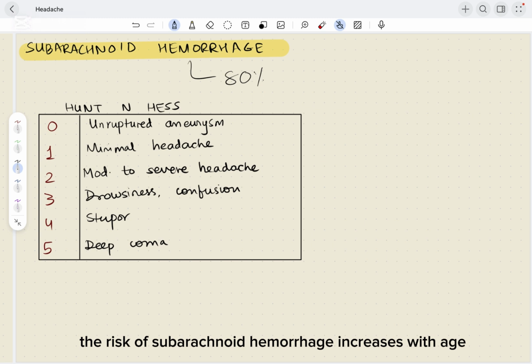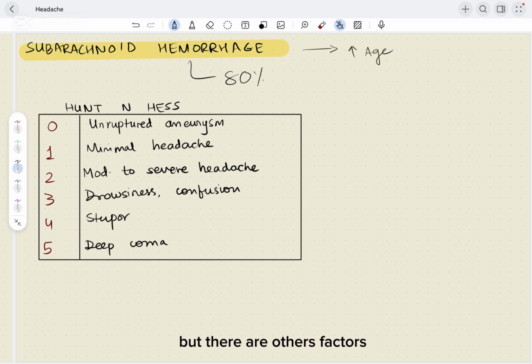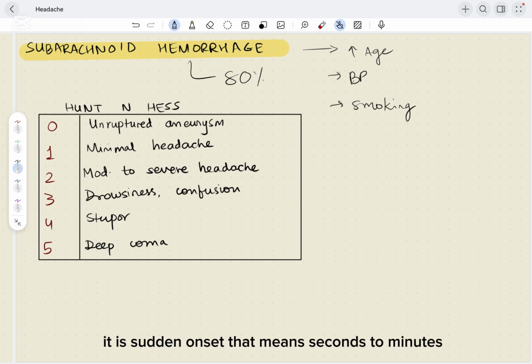The risk of subarachnoid hemorrhage increases with age, but there are other risk factors also, like uncontrolled blood pressure, smoking, alcohol intake, etc. So these patients present with sudden severe thunderclap headache. It's sudden onset. That means seconds to minutes. If it takes hours to develop, then it's not really suggestive of subarachnoid hemorrhage.